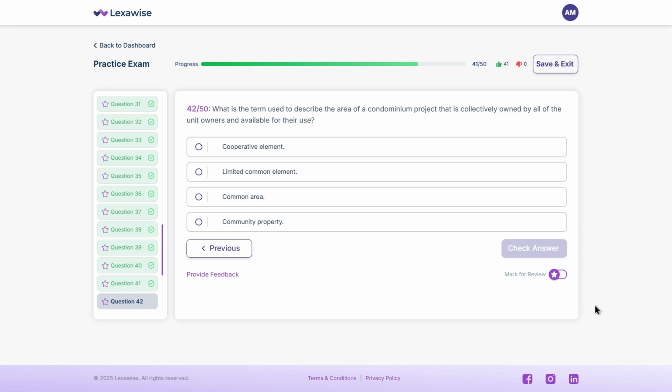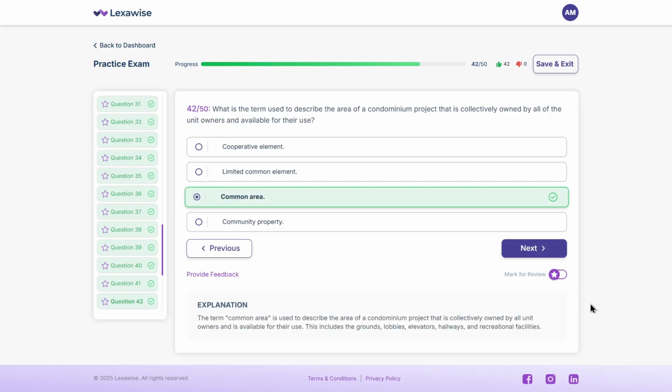The right answer is C. Common area. This includes hallways, elevators, lobbies, pools, and grounds. Everything shared and maintained by the HOA.